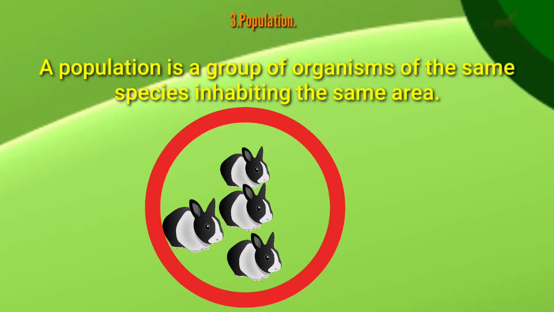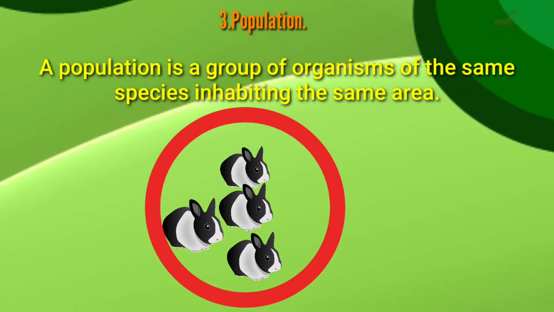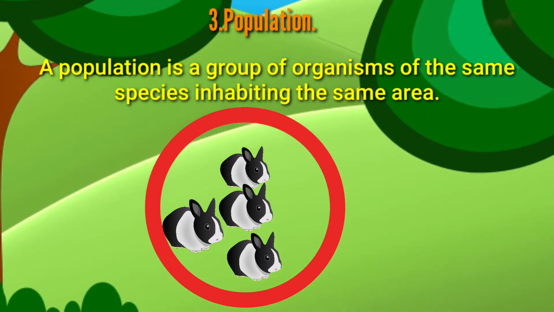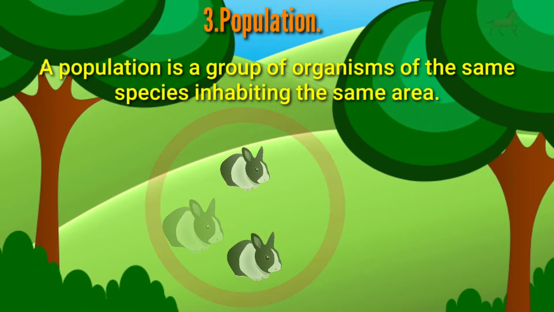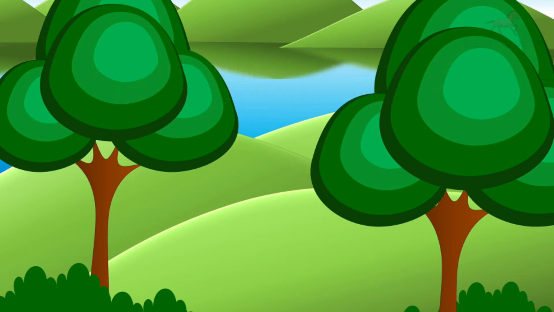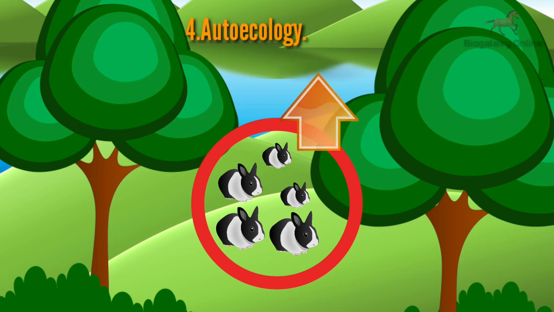Now what is a population? Well, it's a group of organisms of the same species inhabiting the same area. For example, in this ecosystem, a group of rabbits living together can be known as a population. Similarly, different organisms might also exist in that ecosystem, forming different populations.